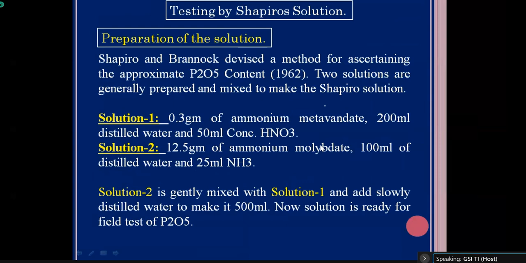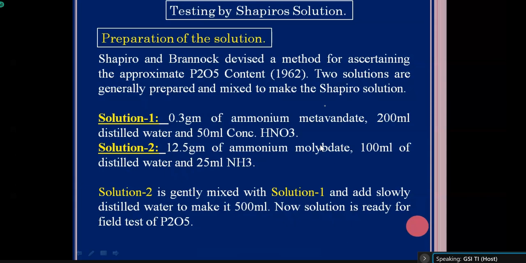In solution 1, 0.3 gram of ammonium metavanadate will be taken, and within it 200 ml of distilled water is mixed. And 50 ml of concentrated nitric acid will be mixed. This is solution 1. Then there will be a solution 2, in which 12.5 gram of ammonium molybdate will be taken, and it will be mixed with 100 ml of distilled water and 25 ml of NH3.